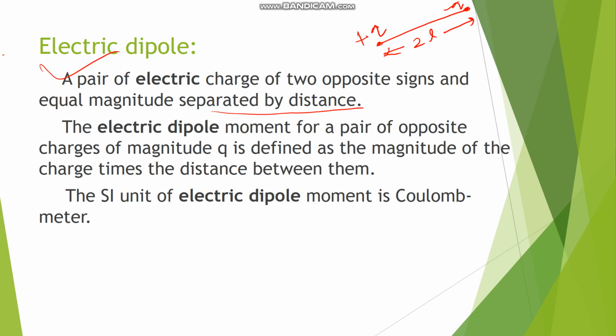So the electric dipole has a dipole moment. The electric dipole moment for a pair of opposite charges of magnitude Q is defined as the magnitude of the charge times the distance between them. That means electric dipole moment P is equal to Q into 2L, as L is a vector quantity, so the dipole moment is also a vector quantity. The SI unit of charge is coulomb and the SI unit of distance is meter. So coulomb meter is the SI unit of electric dipole moment.